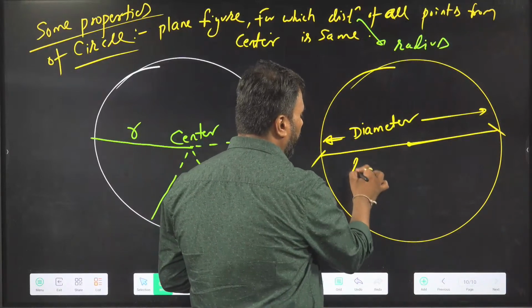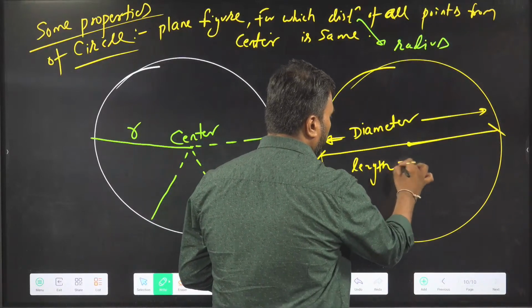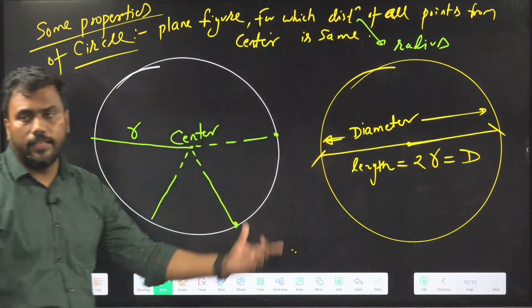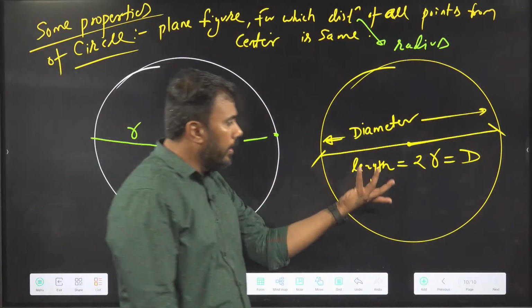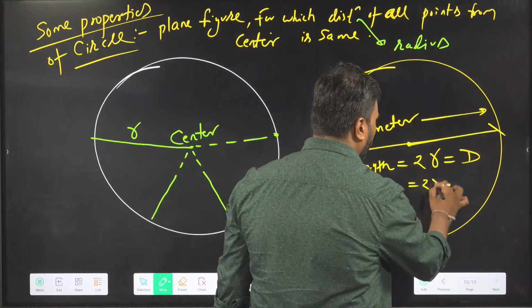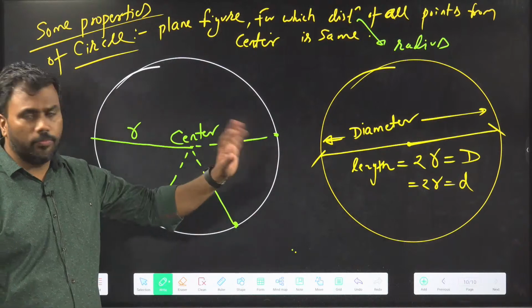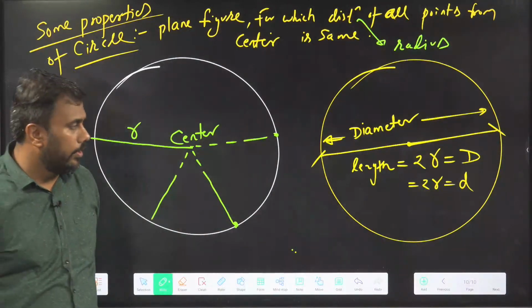The length of diameter is 2 times radius. Sometimes that is written in terms of d. You can choose either small d or capital D. Someone chooses small d, someone uses capital D.